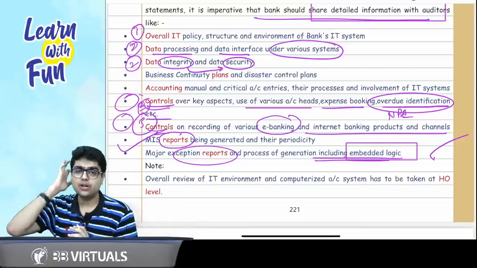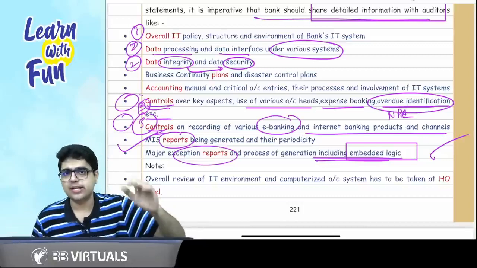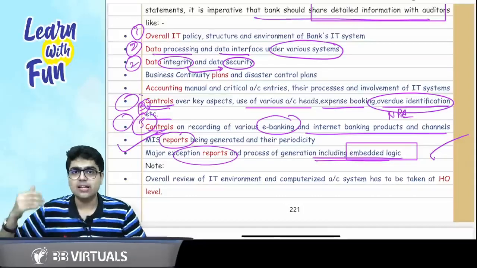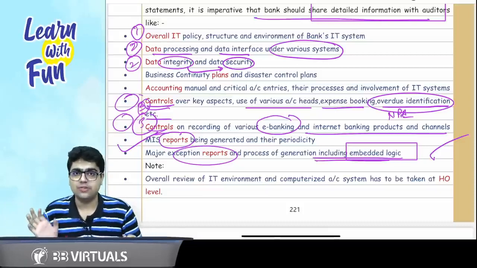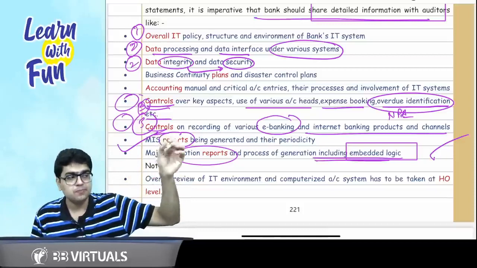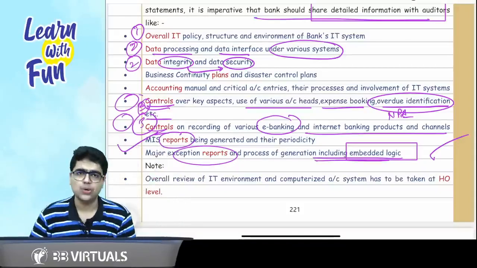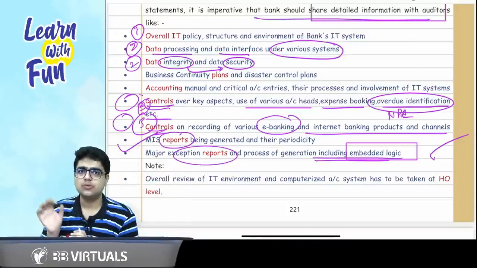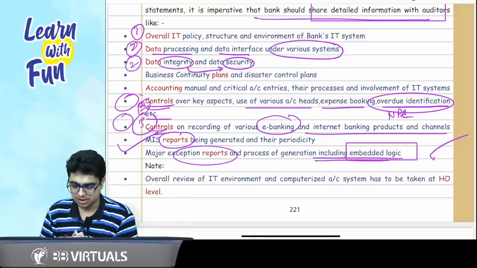Next point is regarding your data integrity and data security. Integrity is protected by the security. Then controls, which are around internet banking, e-banking, controls regarding expense booking, and the controls regarding overdue identification. And the last 2 points were MIS reports and exceptional reporting.